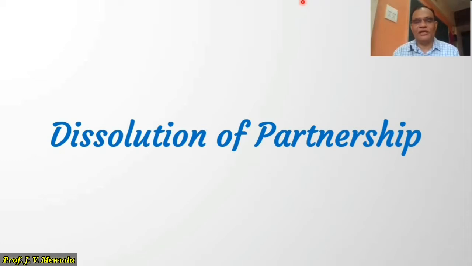Therefore, we need to settle the accounts of partners and we have to follow certain procedure to close the books of the firm. The normal procedure of dissolution is, first, we have to sell the assets of the firm except cash and bank, which is known as realization of asset. Once the assets are sold, we have to pay the outside liabilities and thereafter whatever amount is left is given to the partners. Let us discuss this process in detail.